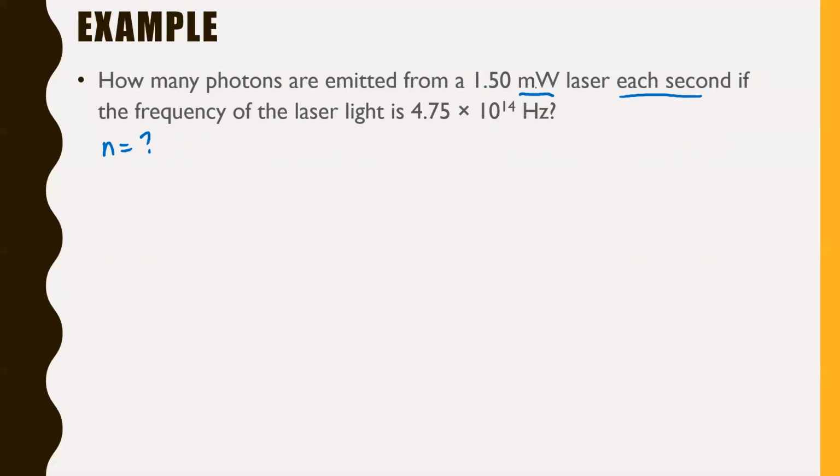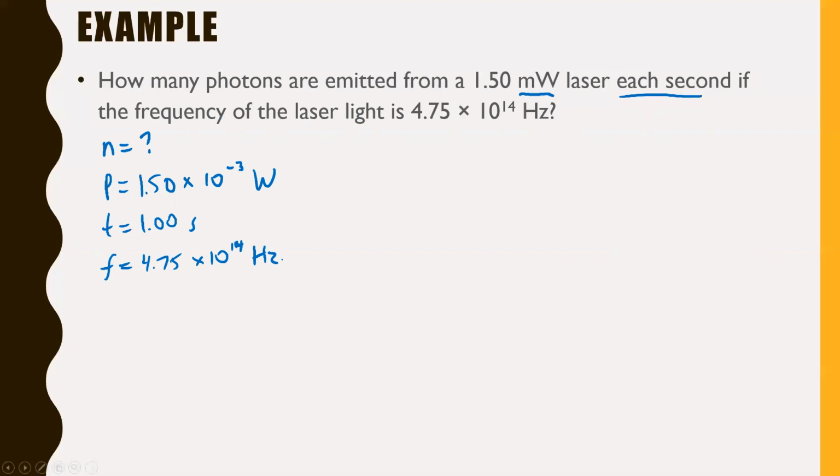Well, think again what kind of unit watts are. Watts are a unit of power, right? So we know that power is 1.50 milliwatts, or in other words, 1.50 times 10 to the negative 3 watts. We'll come back to that in just a second. It's happening each second, so maybe we can say time is 1.00 seconds. I don't know if that'll be useful. We'll find out. The frequency, however, that sounds like it's going to be really useful. The frequency of the laser light is 4.75 times 10 to the 14 hertz.